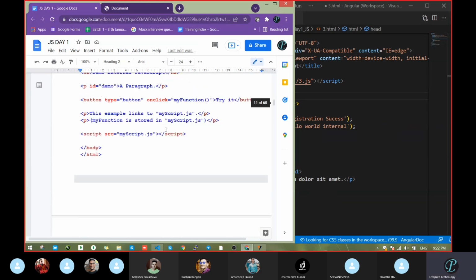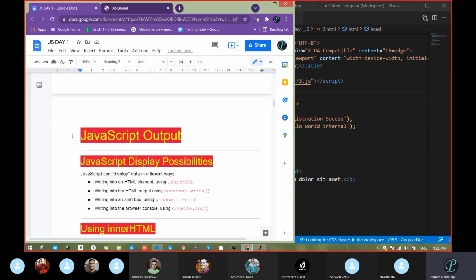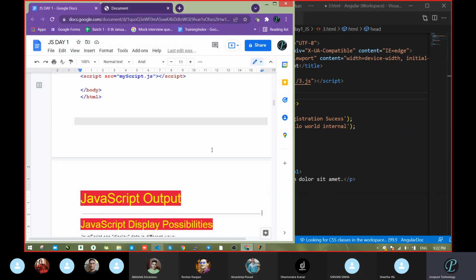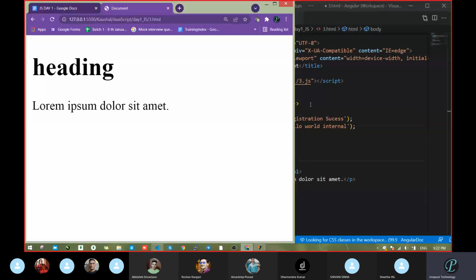No need to go through these examples. We know that. Then JavaScript output. Yeah, this one. So what are the different possibilities of showing the output of JavaScript? Up to now, what we have learned, how many types of possibilities of showing output are there? Can anyone tell me?